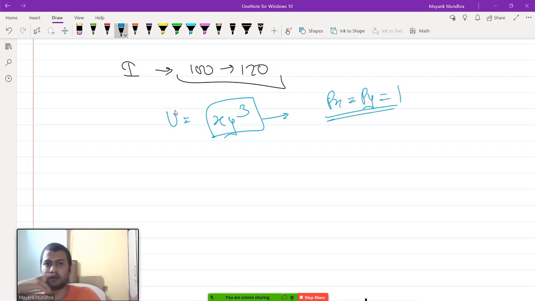1. So in this situation, what will happen is that she will spend 1/4 of her income on x and 3/4 of her income on y. So when income was 100, she would be spending 25 rupees here and 75 rupees here. When income goes up by 20%, everything will go up by 20%. Okay, that's not what I am looking for.